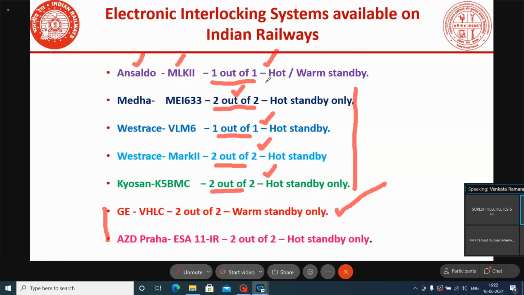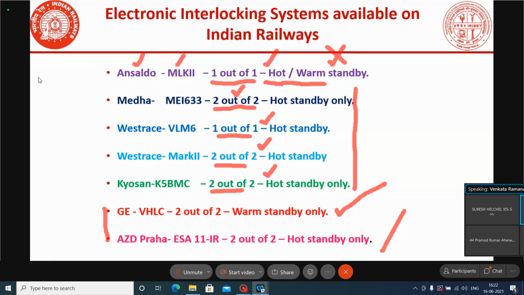Whereas in Unsolved, we have warm standby arrangement as well as hard standby arrangement. Initially, we were providing the warm standby arrangement, but nowadays we are not providing warm standby in Unsolved also. We are going for only hard standby. And we are converting those warm standby systems also to hard standby system to get the advantages. And AZA Pro also will come in the hot standby system.